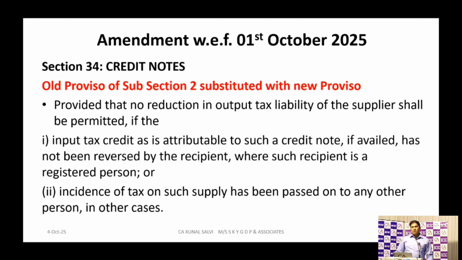Now with the introduction of IMS, they have made an amendment in the section 34 proviso, that input tax credit attributable to such credit note, if availed, has not been reversed by the recipient, where such recipient is a registered person. Unless and until that recipient reverses the ITC of that credit note, your outward tax liability will not get reduced through the credit note. So how will he react? He will react through the IMS system, that is the invoice management system.